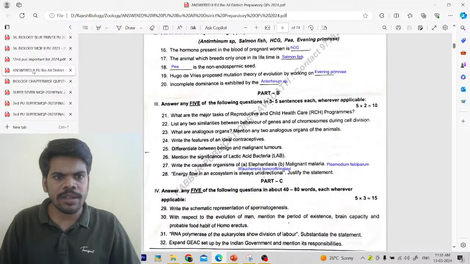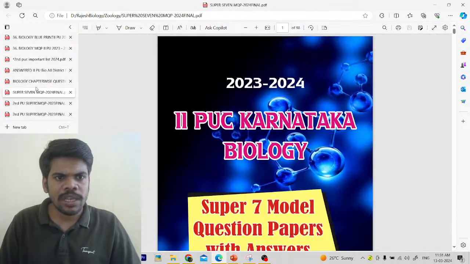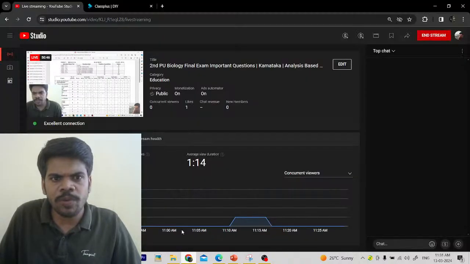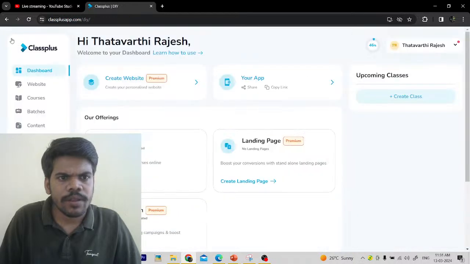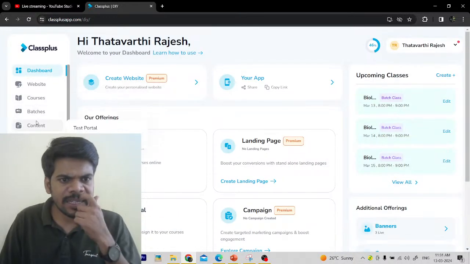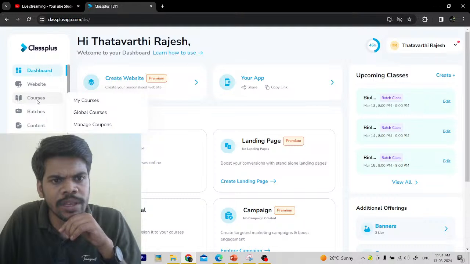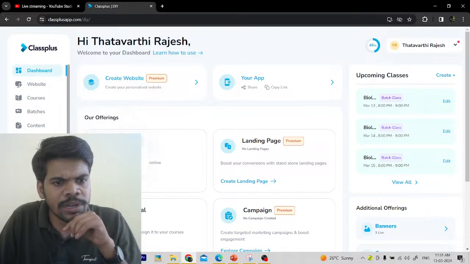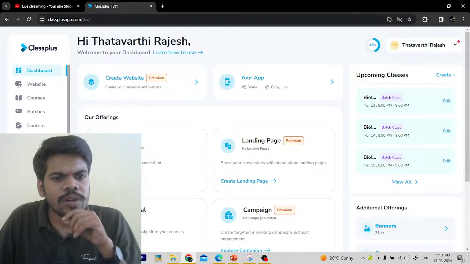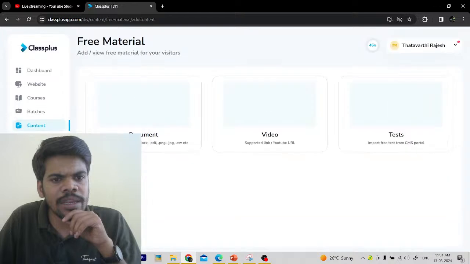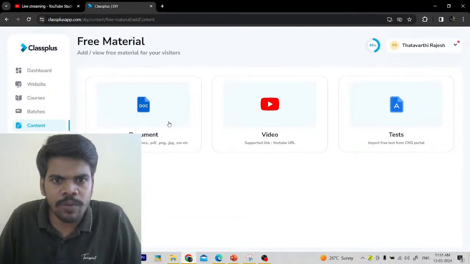I'll upload all these files in the Rajesh Biology app material. If you observe this Rajesh Biology app here, courses are there, batches are there, and one study material folder will be there. I'll show you that study material. You can find it once you download this app, because the mobile app is different and the website mode is different. So download the app, and in that there is free content material. In this free material I'll upload documents now.